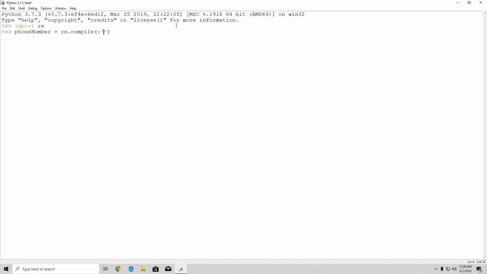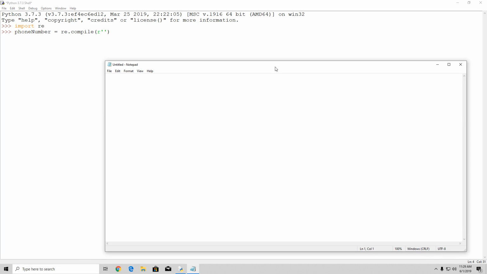And in between the quotes, we need to specify the actual regular expression. So before we actually do that, let us see Notepad. We know the actual format of a number, let's say it is something like this: 555-555-5555. This is the format of a phone number, and right now we need to make sure that we specify it correctly so our regex library, or regex pattern, can find it.